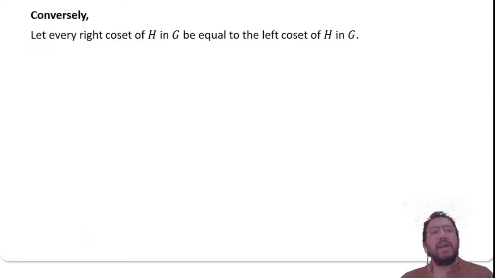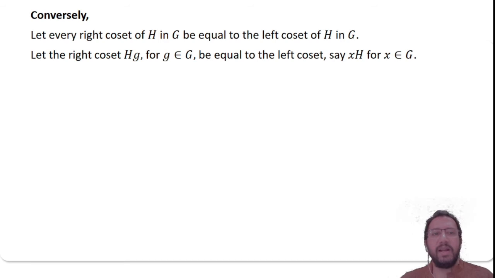Conversely, let every right coset of H in G be equal to a left coset of H in G. So let the right coset be Hg for g belongs to G, which is actually equal to, you take it as a left coset xH, that is for x belongs to G, that is Hg equals xH. In fact, we now prove that xH is nothing but gH only.